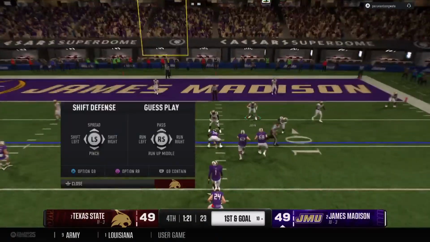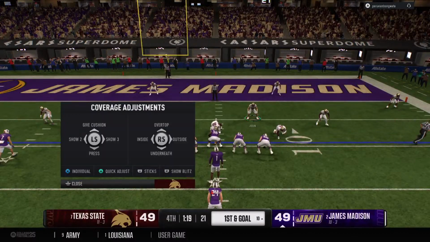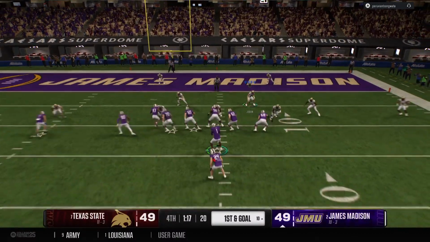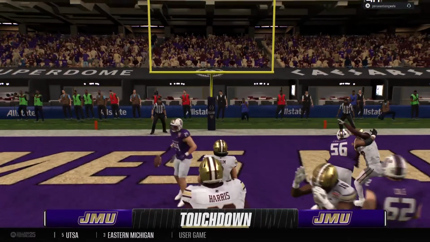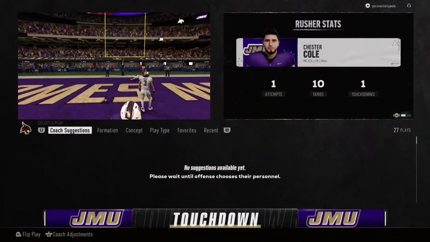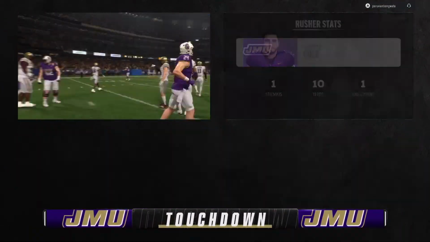First and goal, final 2 minutes. A chance for the offense to break the tie here very late. It's a run to the left. Touchdown, Dukes. And they'll claim the fourth quarter lead.